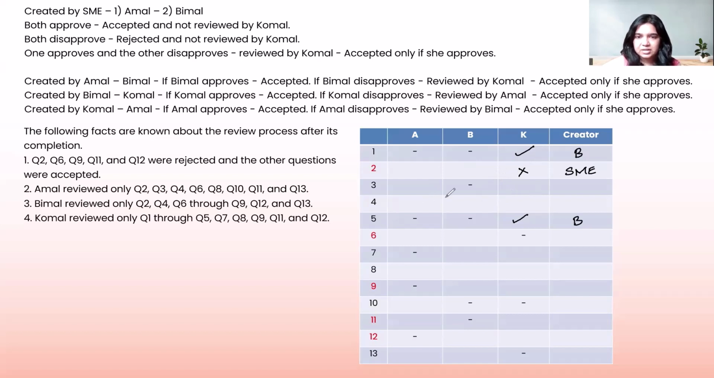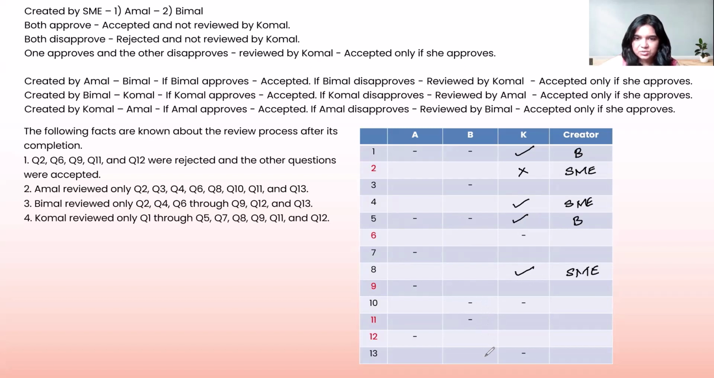Question number 4 itself. So the same scenario can be applied to question number 4, where it has been accepted. That means K must have accepted it, but K has come into the picture only after one of A and B have rejected, the other one has accepted it. This is also created by an SME. Is there any other question which has all the 3 blanks open as well? Yes, question number 8 also. Question number 8 as well has been an accepted question. So it has been created by an SME and K has approved it, but I'm not sure whether A and B have accepted it or rejected it. One of them has accepted, one of them has rejected.